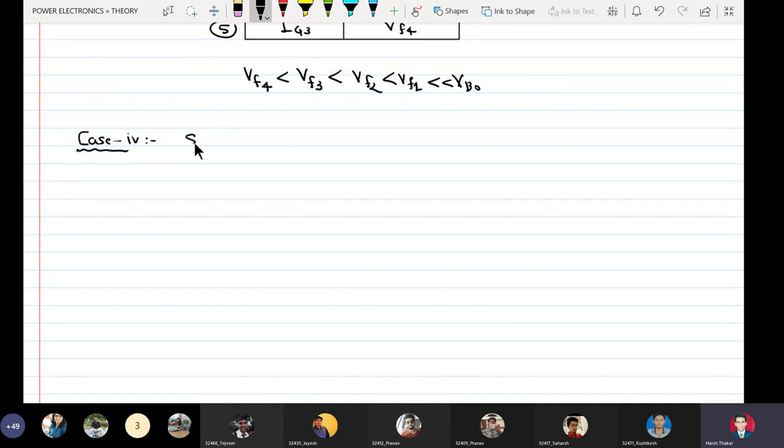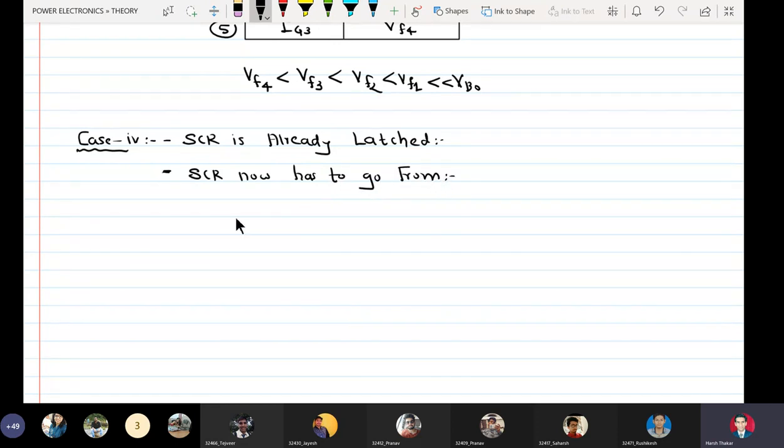For case number 4, SCR is already latched, and SCR now has to go from the latched to the block state.